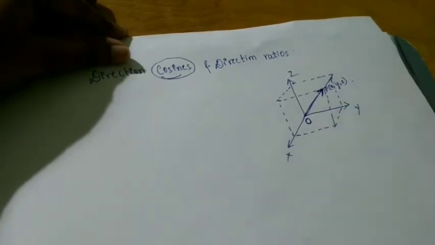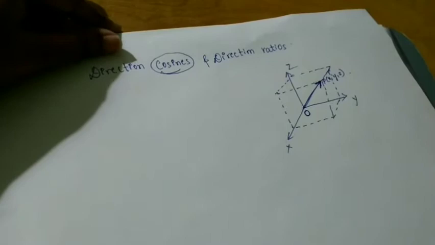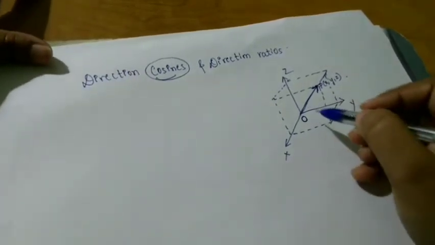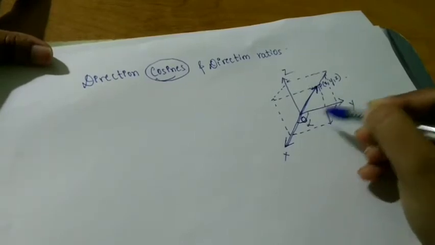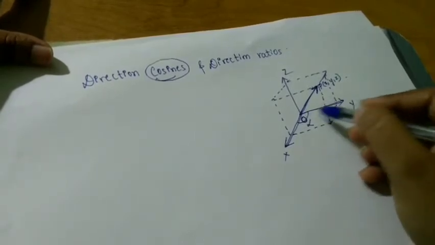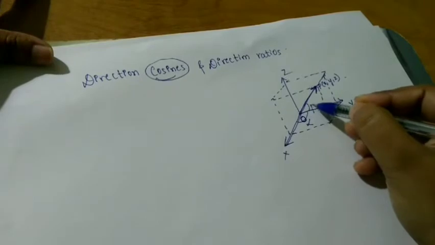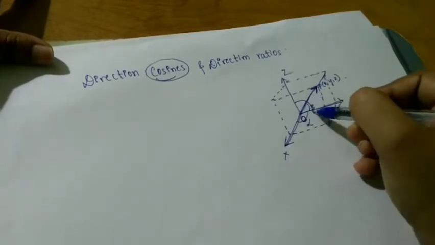As in vector algebra what you had learned, the angle with respect to X you can take as alpha. The angle with respect to Y, that is OY, you can take as beta. With respect to Z, you can take as gamma.